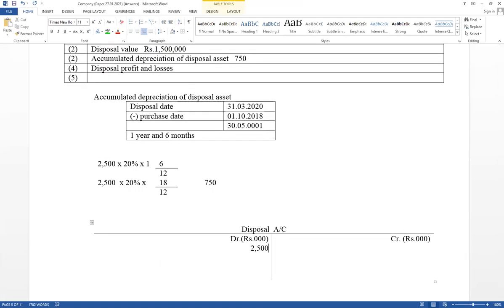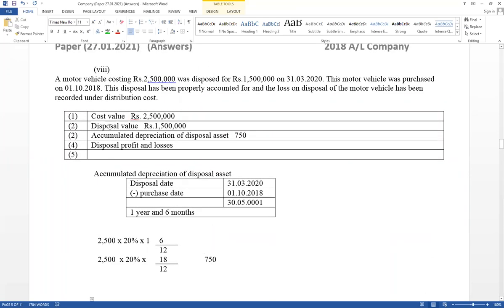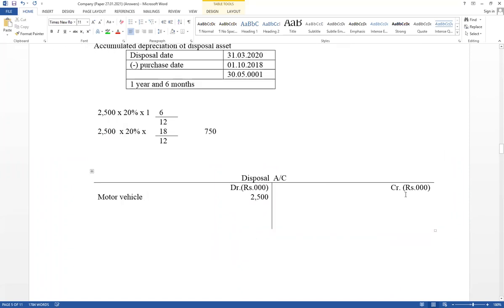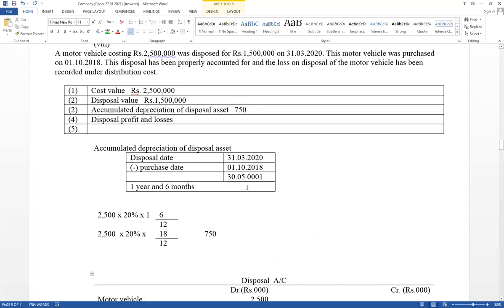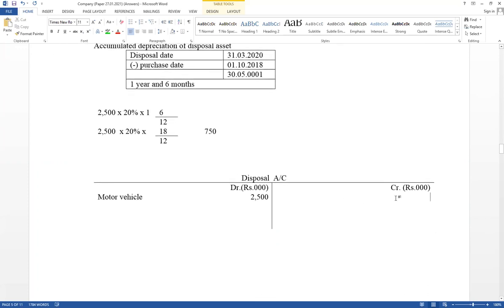Only think about the disposal accounts. Motor vehicle account credit, disposal account debit. And for the disposal value, cash account debit, disposal account credit. Disposal value equals 1500.